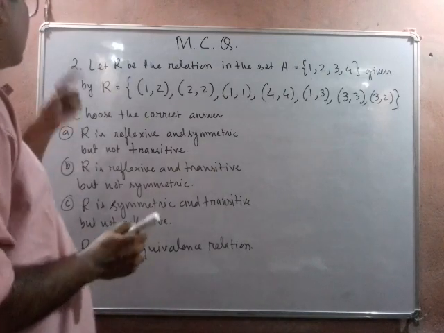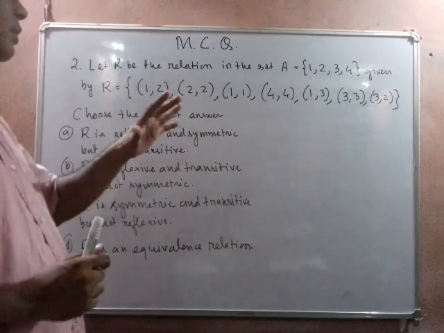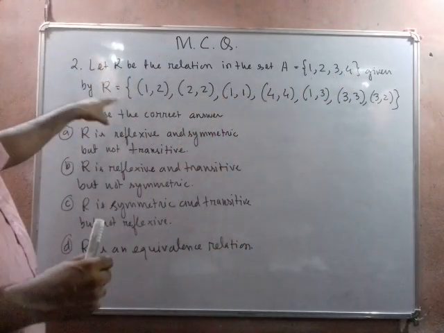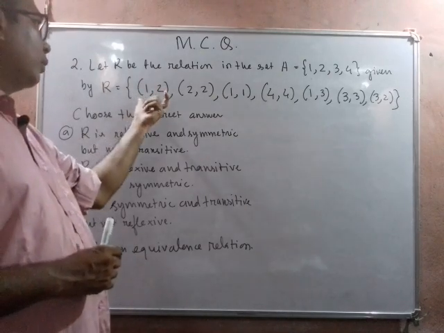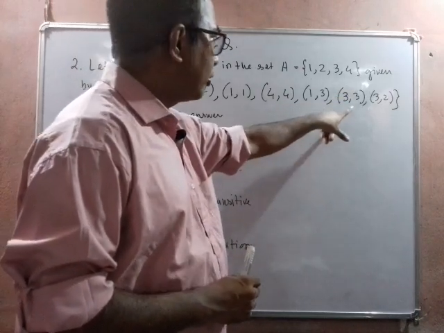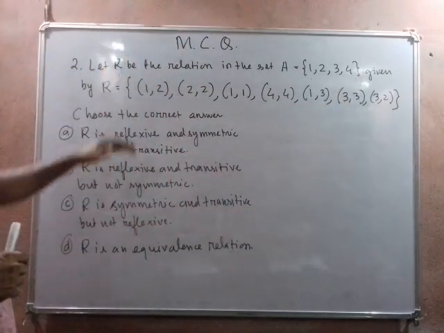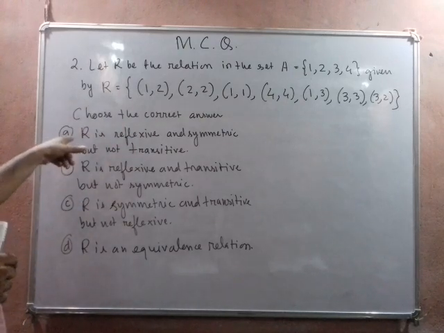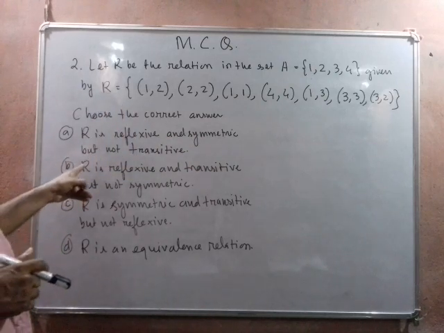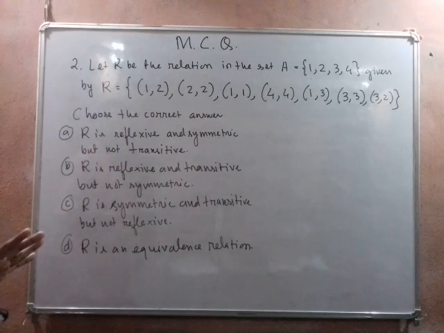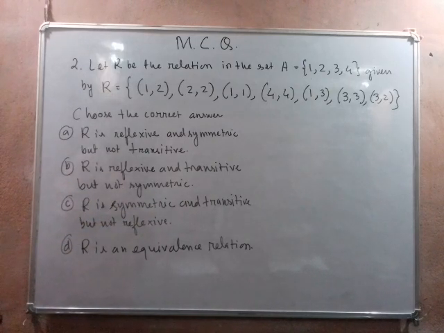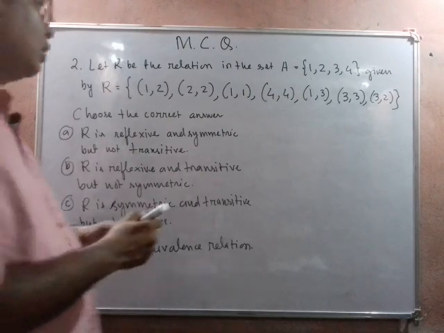So the next question is number 2. Let R be the relation in the set A containing 4 elements 1, 2, 3, 4, and the relation is given by the ordered pairs (1, 2), (2, 2), (1, 1), (4, 4), (1, 3), (3, 3) and (3, 2). Now we are going to choose the correct answer. Options are: R is reflexive and symmetric but not transitive, the first option. Second option, R is reflexive and transitive but not symmetric. Third option, R is symmetric and transitive but not reflexive. And the fourth option, R is an equivalence relation. Let us check.